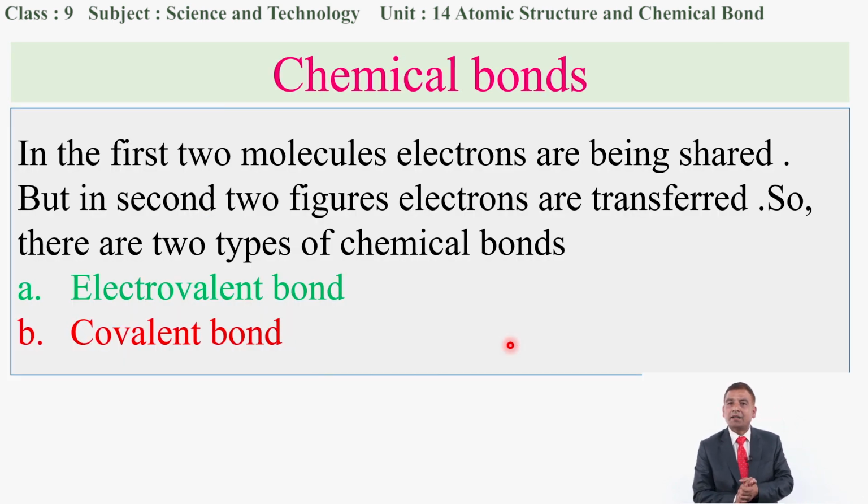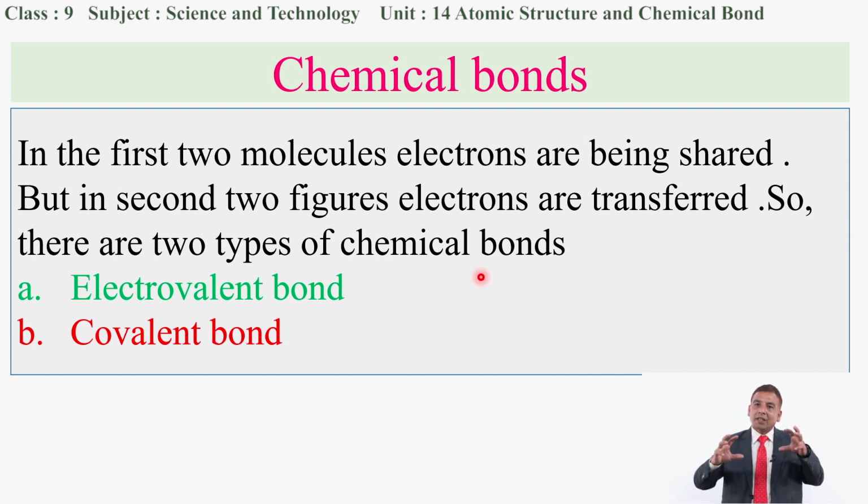Generally, to classify the nature of the bonds, some of the bonds can be formed by mutual sharing of electrons, as well as some of the bonds can be formed by transferring the electrons. On the basis of either electrons being shared or electrons being transferred from one atom to another atom, there are two types of bonds that can be formed by different types of atoms while making compounds. So they are electrovalent bond.